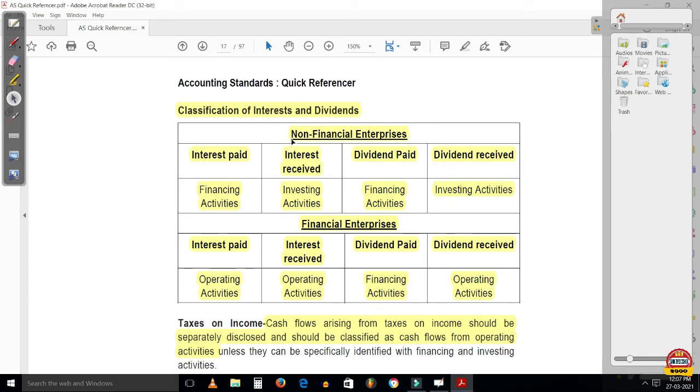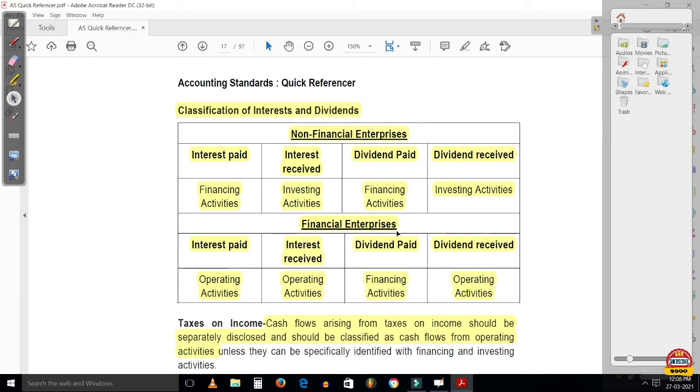So again, repeating this example, for non-financial enterprises, meaning any enterprise other than banks or financial institutions, for any normal enterprise, interest paid will fall under financing activities, interest received will fall under investing activities, dividend paid will fall under financing activities, and dividend received will fall under investing activities. So again, this is very important from the MCQ point of view. You should remember these examples, right?